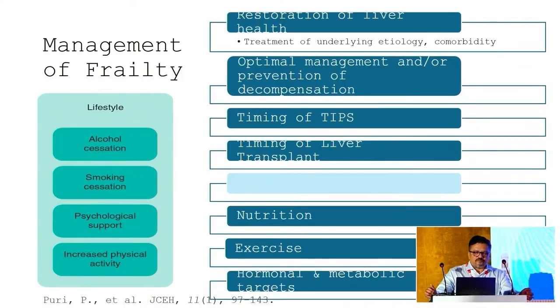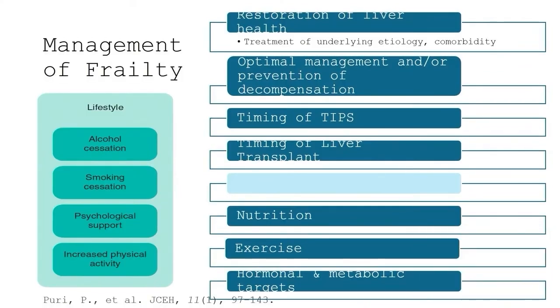So coming to management of frailty in our practice, first is the lifestyle interventions. You ask the patient to cease smoking, cease alcohol, then psychological support, as well as increase the physical activity. Then you try to restore the liver health. That's the most important.